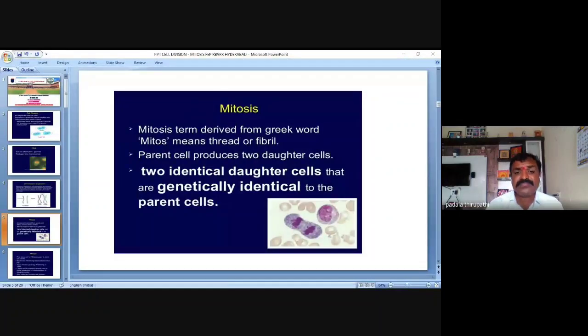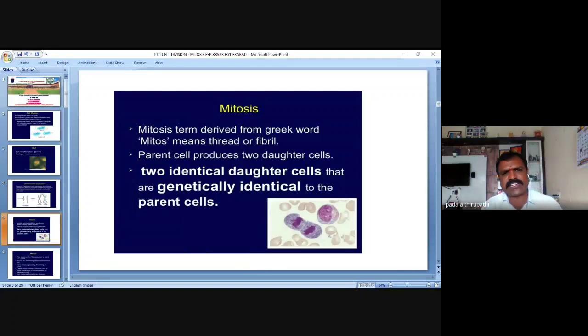So in mitosis, the parent cell, or mother cell, produces two identical daughter cells. These two daughter cells are genetically identical to the parent cell, not only morphologically but also genetically. This we call mitosis.